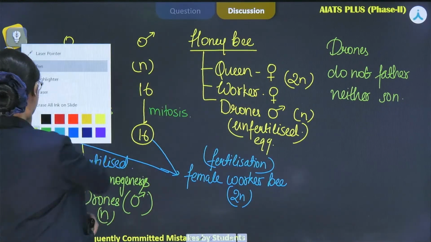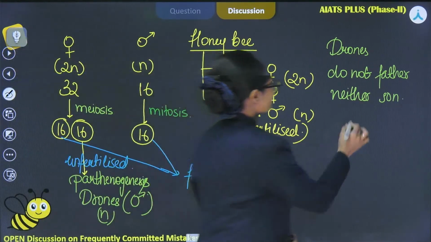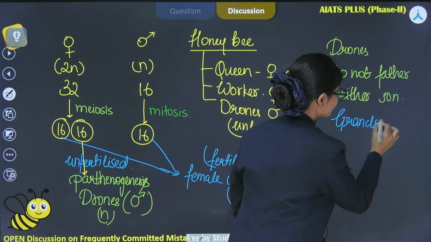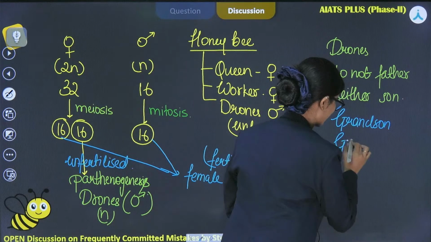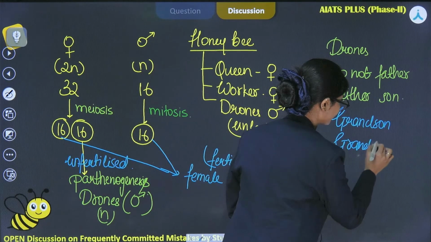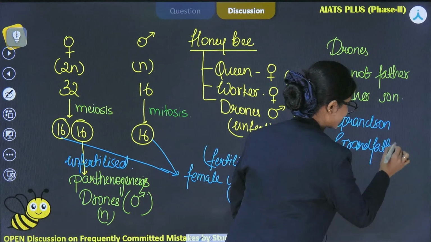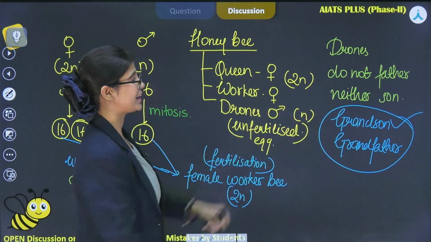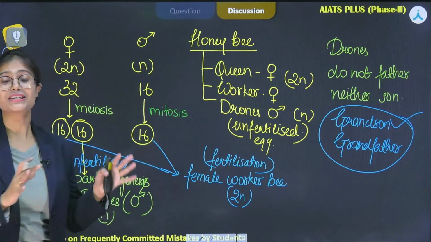But what do they have? They have a grandson and a grandfather.